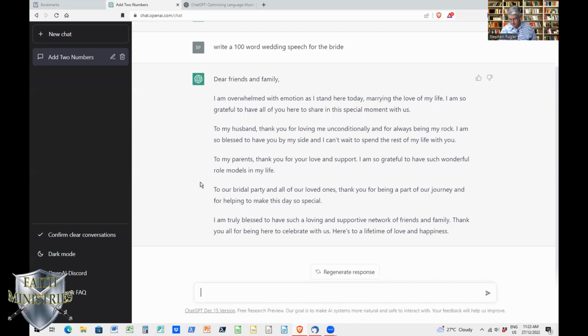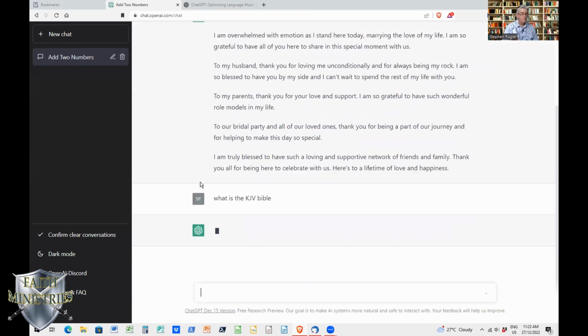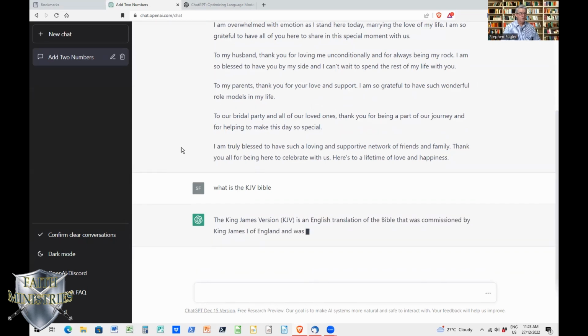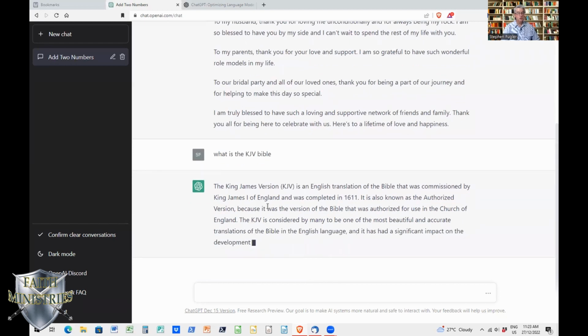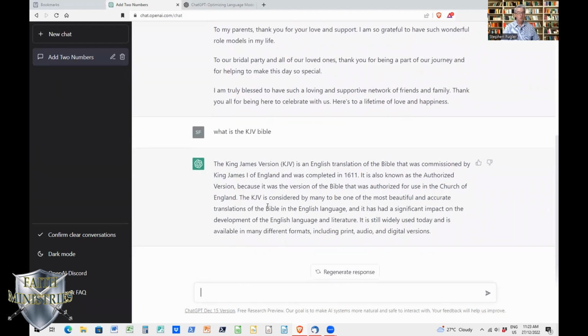But what I also have a look at today is: what is the King James Version Bible? Enter. It comes up with an explanation: the King James Version Bible is an English translation of the Bible that was commissioned by King James I of England and was completed in 1611, known as the Authorized Version because it was a version of the Bible that was authorized for use in the Church of England. The King James Version is considered by many to be one of the most beautiful and accurate translations of the Bible in the English language. It had a significant impact upon the development of the English language and literature. It is still widely available today, etc.